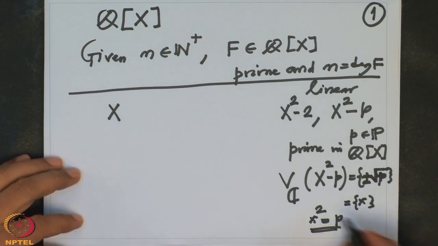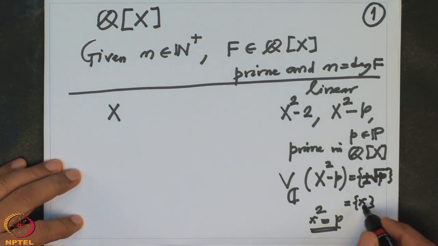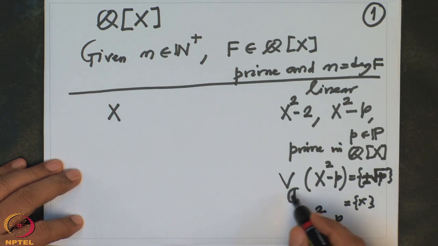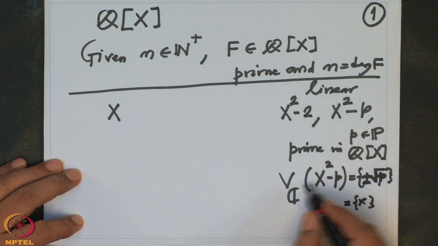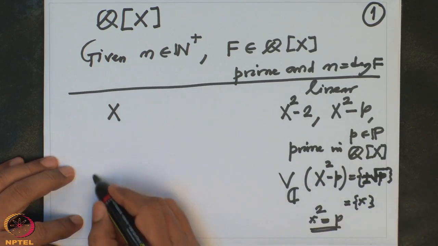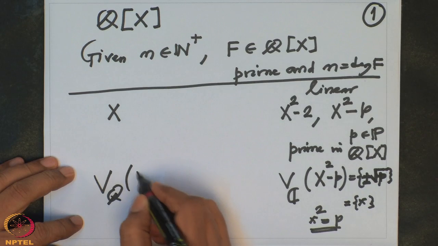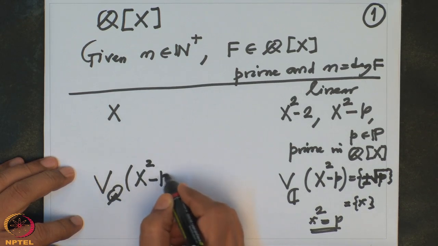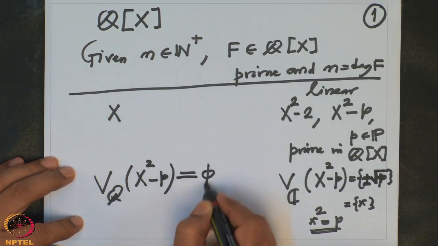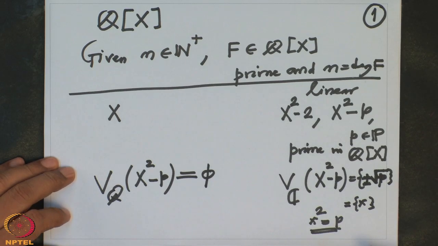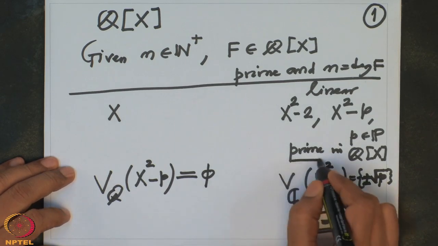These are non-rational complex numbers. So none of them is in Q, the zero set of this polynomial in Q is the empty set. So it doesn't have a linear factor. Therefore they are prime polynomials.